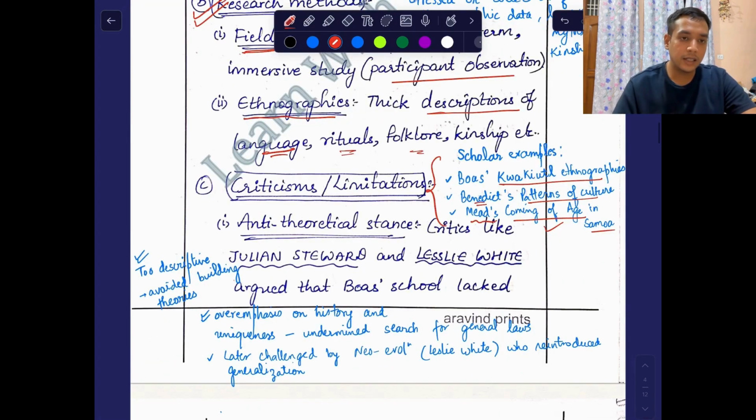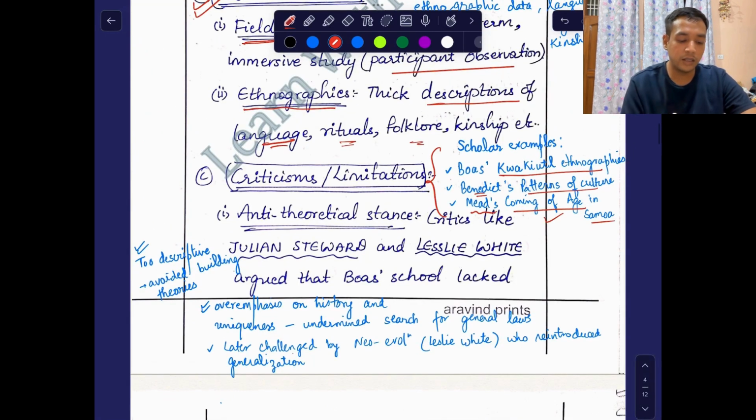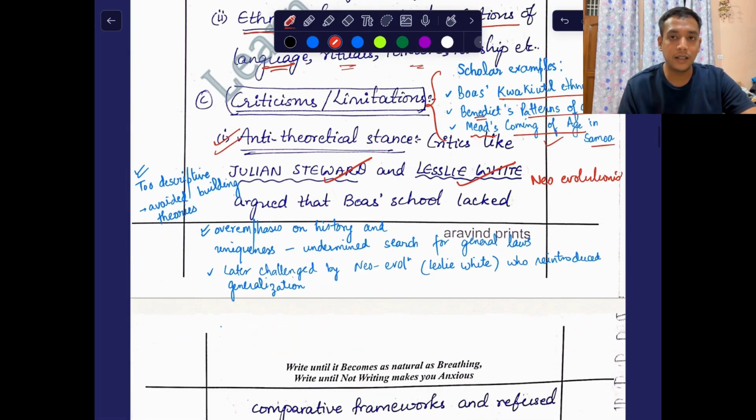So what was the criticism of historical particularism? The criticism was that it was anti-theoretical, because it said that you cannot generalize. Every culture is particular, but neo-evolutionists such as Julian Steward and Leslie White said that there are some things that can be generalized for a wider part of society, right?